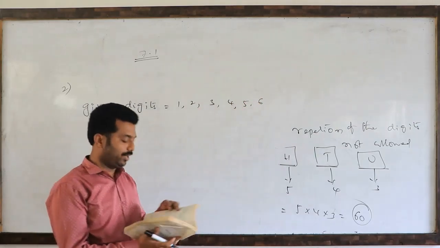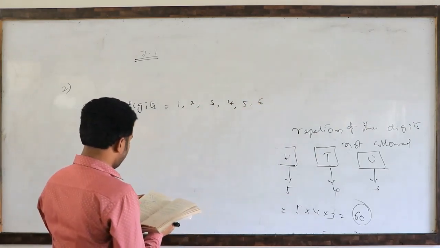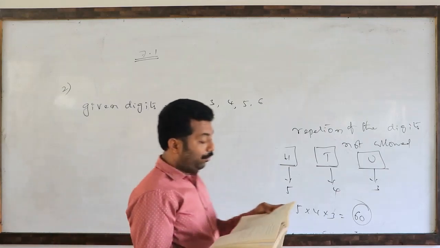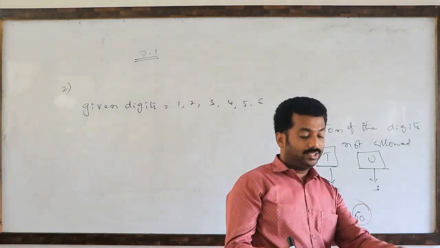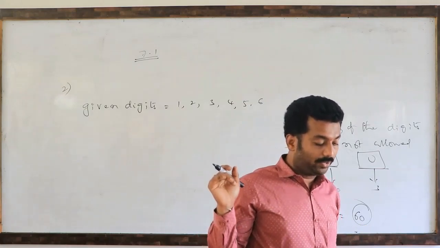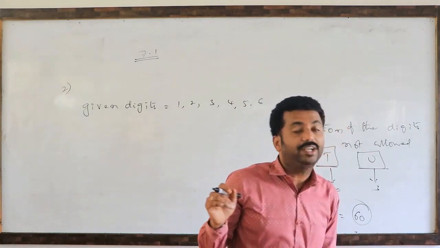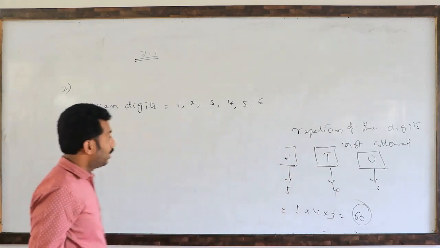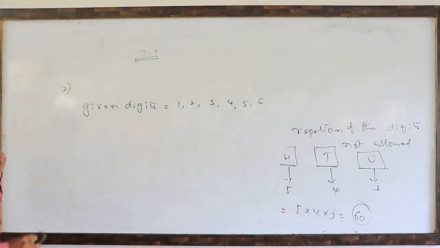They asked how many 3-digit even numbers can be formed by using the digits 1, 2, 3, 4, 5, 6 if the digits can be repeated? Repetition of the digits is allowed.